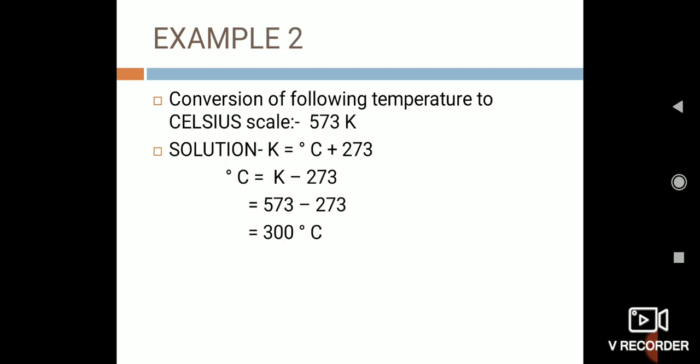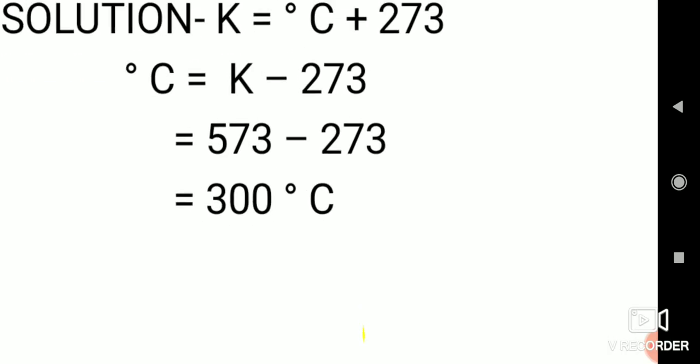There is a second example in which we convert Kelvin into Celsius scale. We can use the same formula, that is Kelvin equals degree Celsius plus 273. But when we convert degree Celsius into Kelvin, we simply add 273. If we have to convert Kelvin into degree Celsius, we have to subtract. It means the temperature which has been given, that is 573 minus 273, and when you subtract, the answer will come 300, and the degree Celsius sign is to be present in degree Celsius.